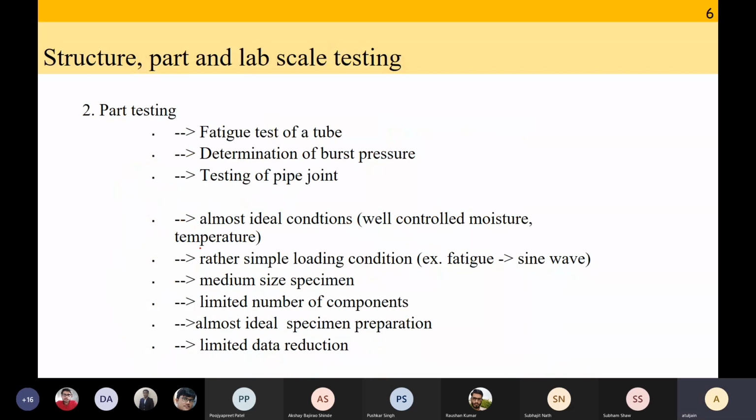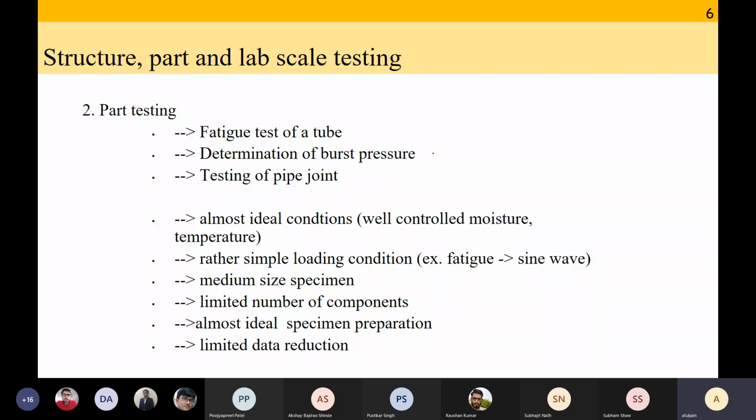Part testing means that instead of the entire pipeline, you take a small section of the pipe and start testing that small part. This time, you already know the strength, stiffness, and toughness. You are going to do different types of tests for our part, which could be fatigue testing. Fatigue testing means the sample is subjected to loading and unloading: it increases up to a certain value, comes down, increases up to a certain value, comes down, etc.